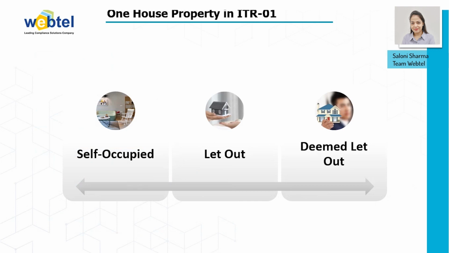And in the case of deemed let out, the basic difference between a deemed let out property and a let out property is that in a let out property, the income from rent or consideration received is assessed while tax filing, while any vacant property is treated as a deemed let out property in the case of an individual who owns multiple properties.